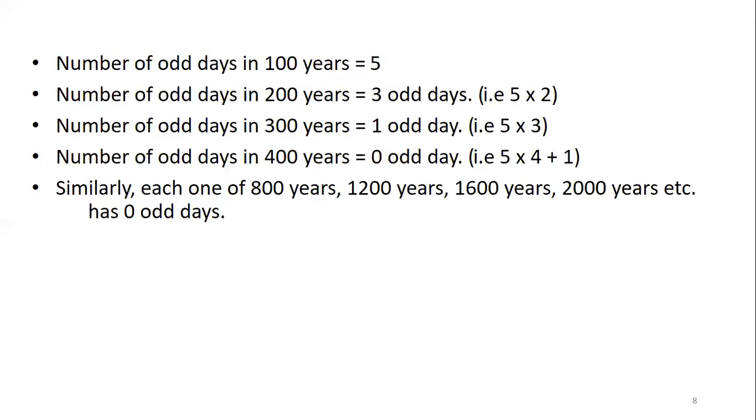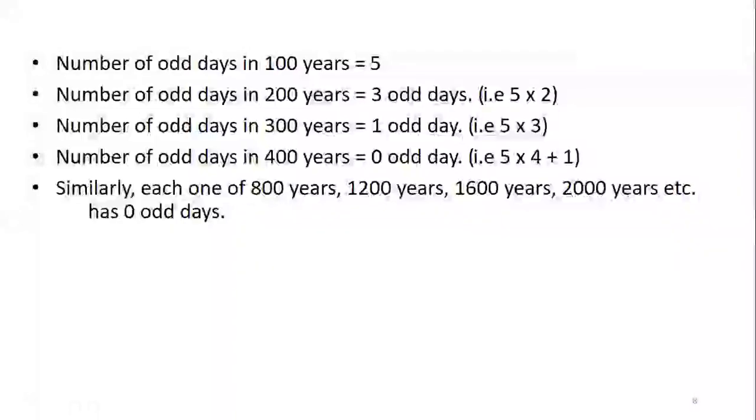Because 100 years have 5 odd days, 400 years have 4 into 5, 20 odd days, plus 1 odd day. Which is that 1 odd day? That 400th year will give you another 1 extra day. So total 21 days. 21 divided by 7, you get 0. So every 400 years have 0 odd days.